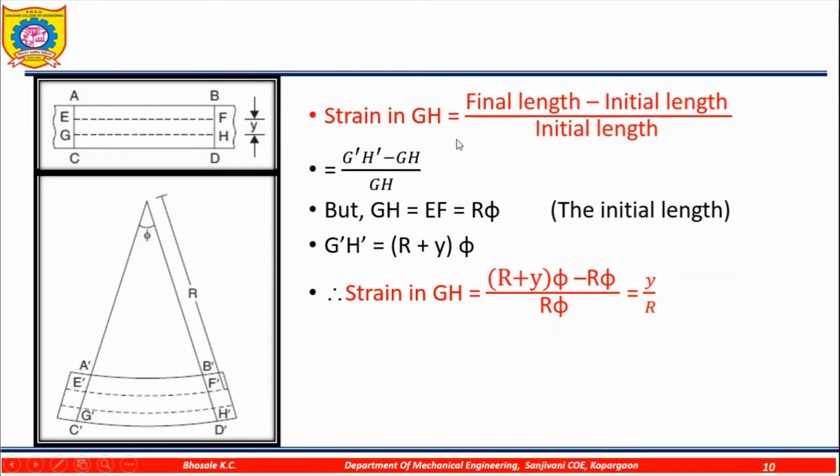Strain in GH will be equal to final length minus initial length upon initial length. So the final length is G dash H dash minus GH upon GH, but GH will be equal to EF, which is R theta, because it is the initial length. So G dash H dash will be equal to (R plus Y) into theta. Strain in GH will be equal to (R plus Y) theta minus R theta upon R theta, that will be equal to Y by R.